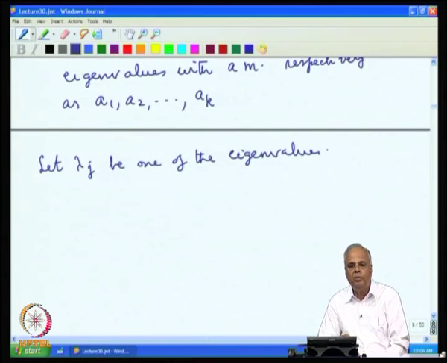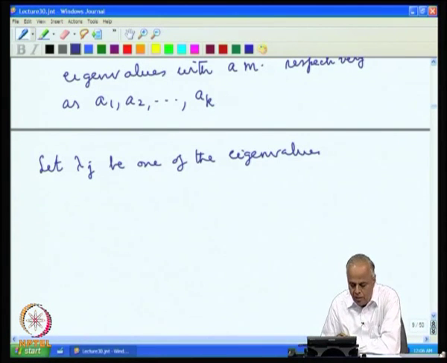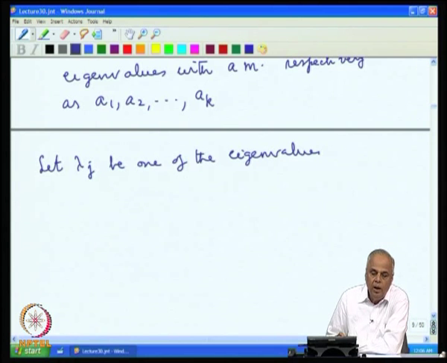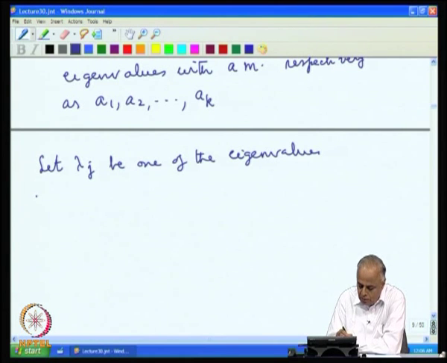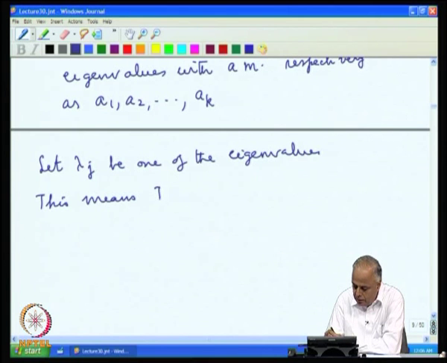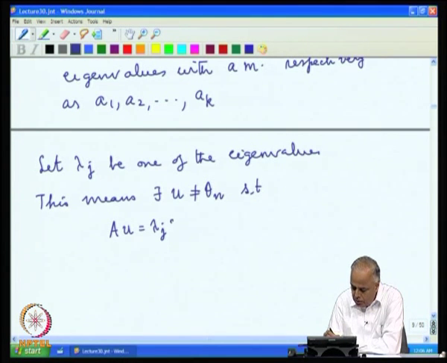Now, what does it mean to say that it is an eigenvalue? It means it should have a vector u associated with it, which is different from 0, such that A u is lambda j u. This means there exists u not equal to theta n such that A u equals lambda j u.